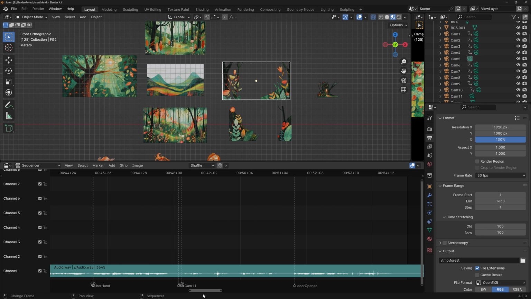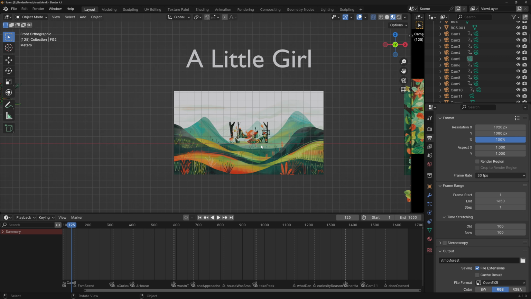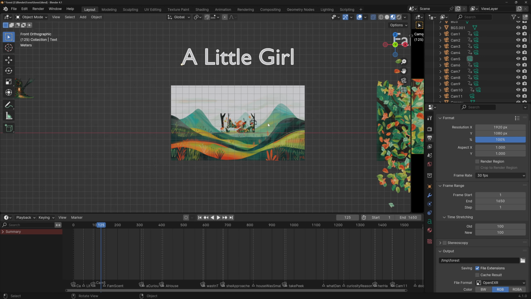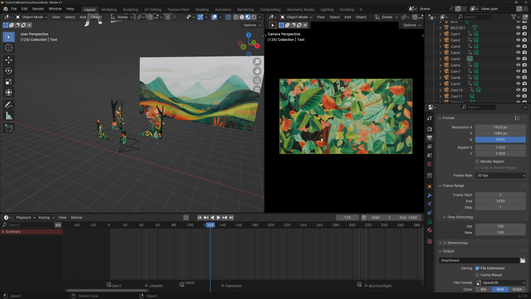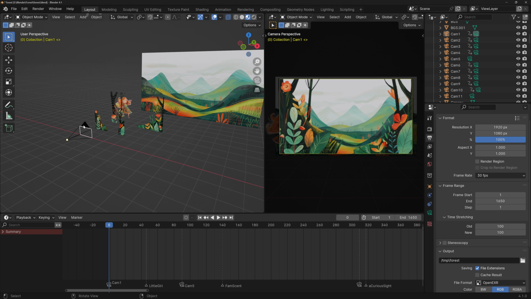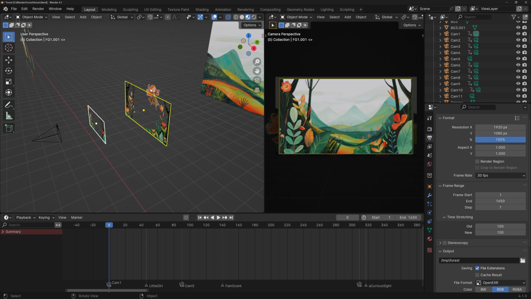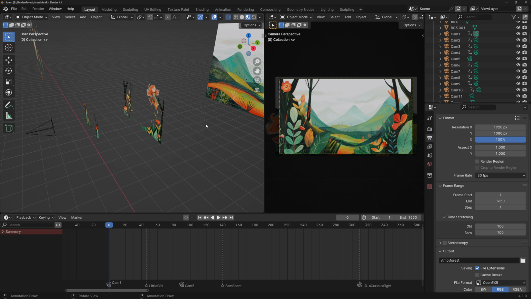Now, once all of the markers are set, we can go back to the timeline, make this smaller, and we can just start creating our scenes. I suggest that you add text for each of the clips, and ideally the text should be the same or very close to whatever the marker is, so that you always know what you're working on. I'm gonna bring this back so that you can see what the camera is looking at. Here you should be in material preview so that you can actually see the images. If you go to solid, you won't see anything. So you have your camera. I have a region here where I can see what the camera is seeing, and then you start building your clip. So you have your foregrounds, you have the main character. You could even add more stuff behind the character to make it look better. I'm not gonna do it now. And your background.